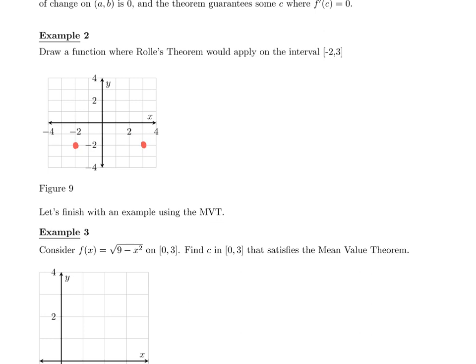So that means I need to connect these smoothly with no vertical tangents. Let's go simpler. Let's just do something like this, something parabolic looking. So I can see right here is the c value where the f prime of c is 0. Notice that Rolle's theorem and mean value theorem don't tell you how to find that value, they just tell you that it exists.